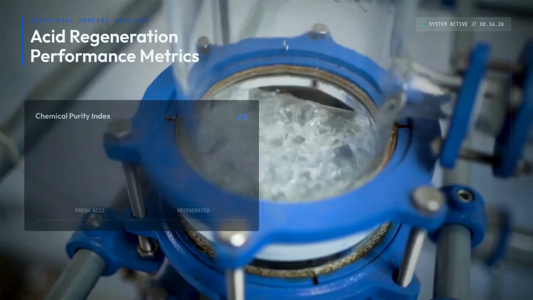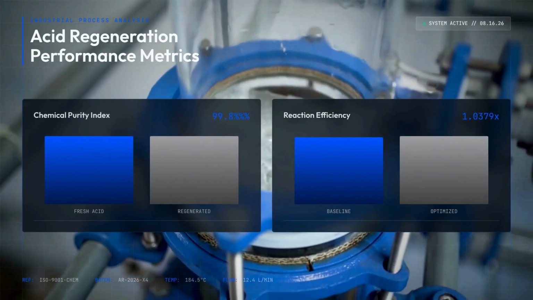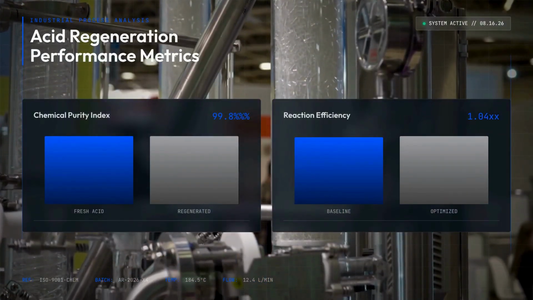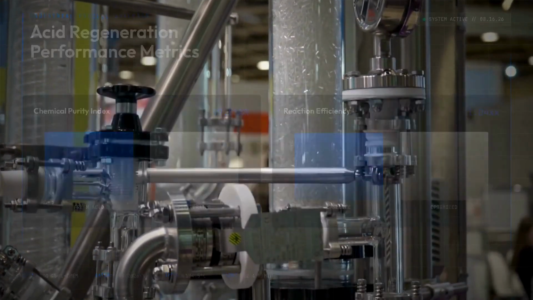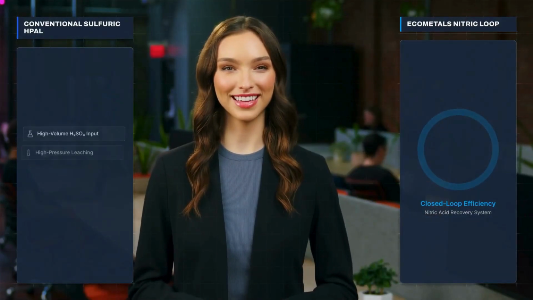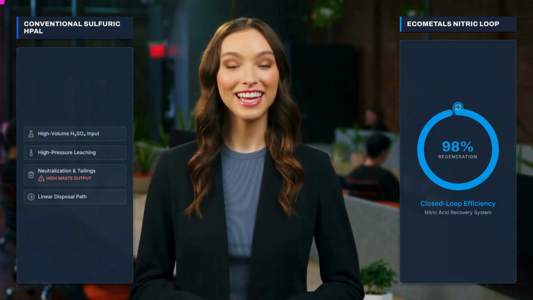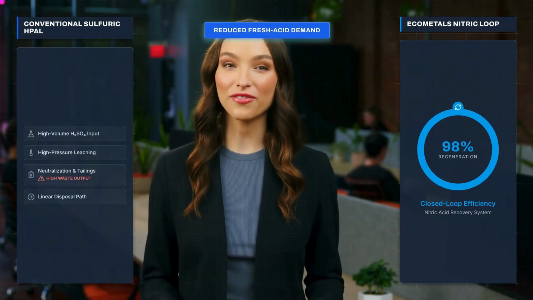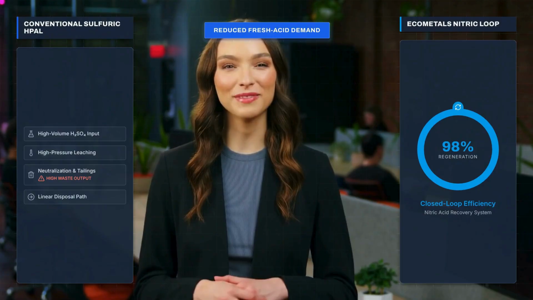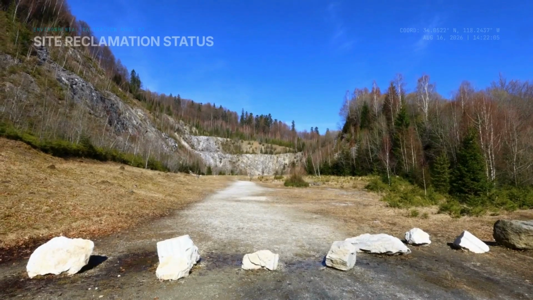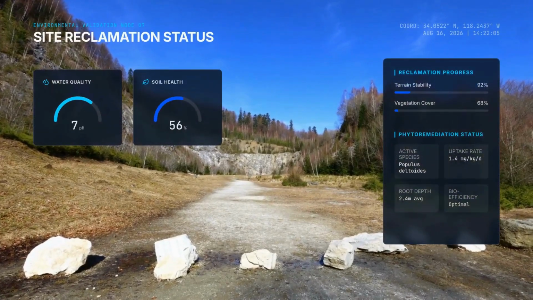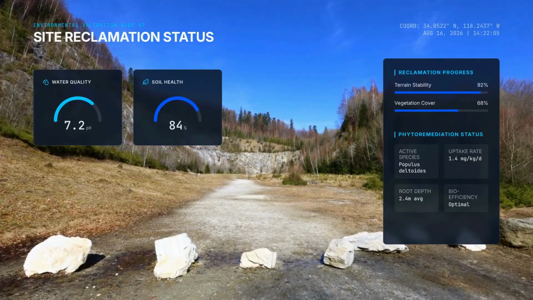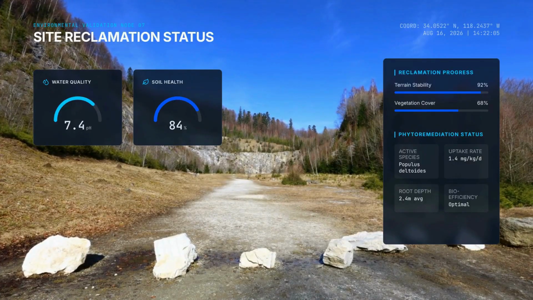The objective is a closed-loop nitric acid pathway. Regenerated acid reuse is the most valuable comparative experiment. Unlike conventional sulfuric acid HPAL, Eco-Metals investigates a regenerative architecture to reduce fresh acid demand and the residual burden. The residual fraction can then be investigated for controlled mine site recovery or reclamation, subject to environmental validation.